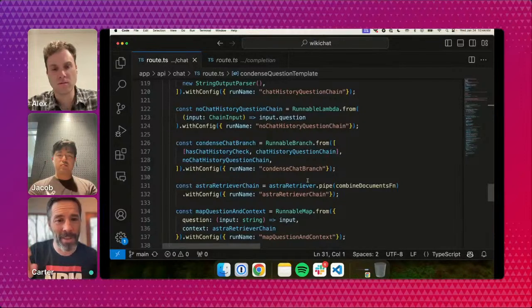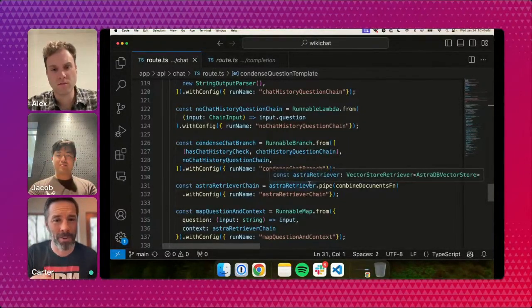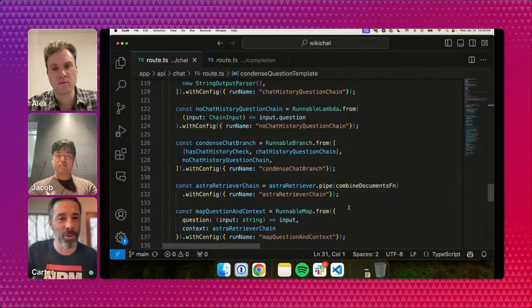And then else, and this is where you kind of have to learn how LangChain and the JavaScript SDK work, the else is this no chat history question chain, which is basically kind of a no-op. It just feeds the question that the person asked to the LLM. It doesn't do this query transformation that Jacob described before.